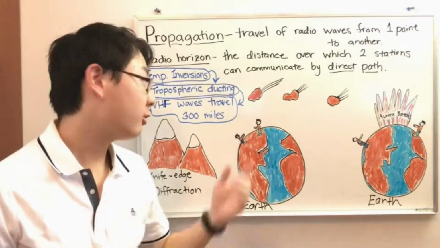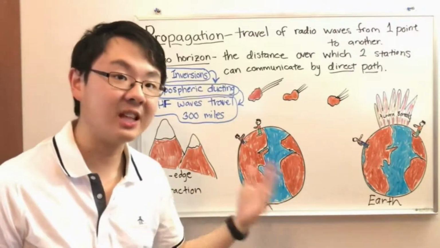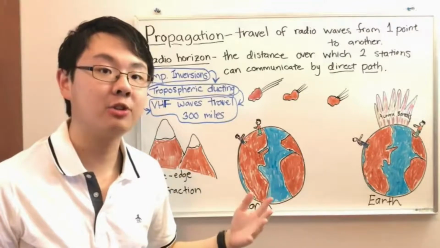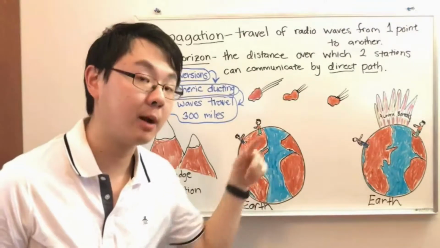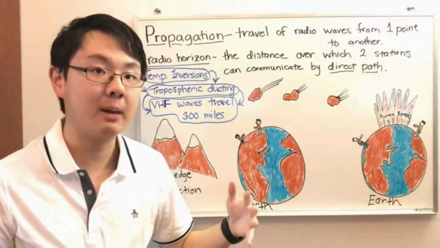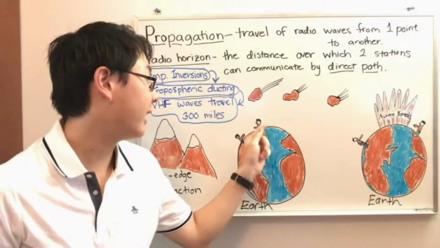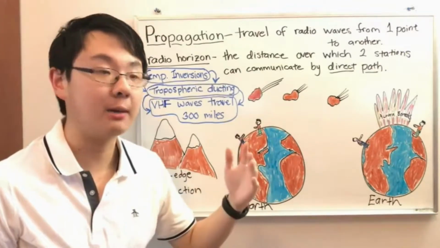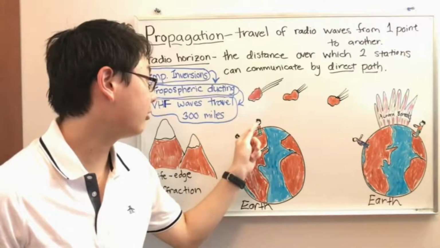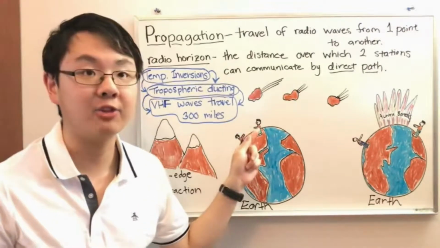And on the other hand, if you for some reason can't see this person, maybe there's a big mountain in the way, then you might not be able to hit him on ham radio either, because if you can't see him, that means something's blocking your view and something may block the radio wave as it tries to travel as well. So that's called line of sight. The radio wave often goes by line of sight, meaning the path the light wave takes from this person to your eye, say, that's the same sort of path the radio wave will take, line of sight.